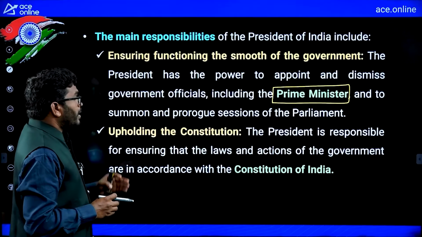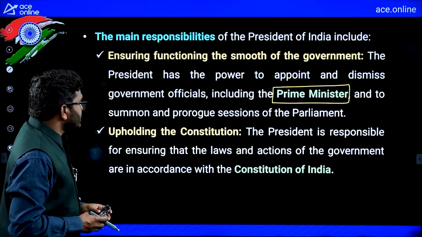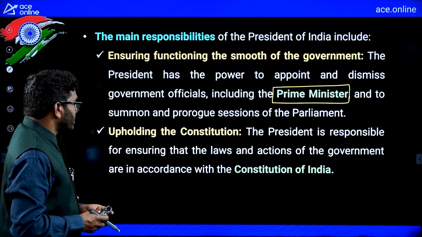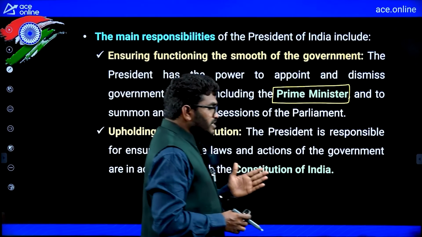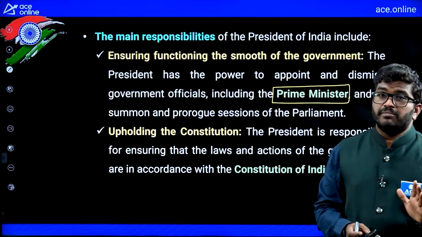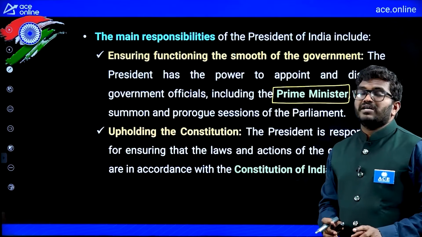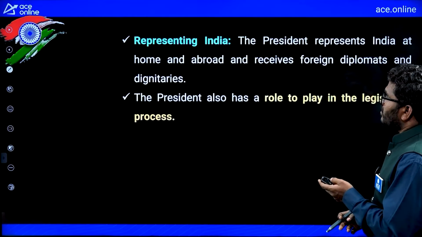Upholding the constitution: the president is responsible for ensuring that the laws and actions of the government are in accordance with the Constitution of India. So based on the Constitution of India, each and every law and action should be taken by the government. He will safeguard the government and the Constitution of India.